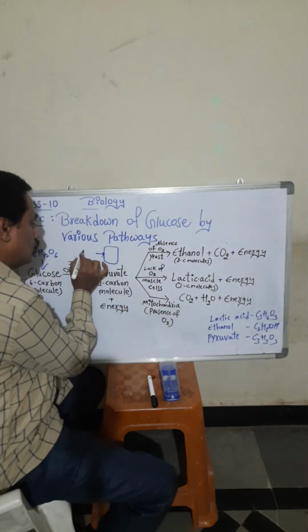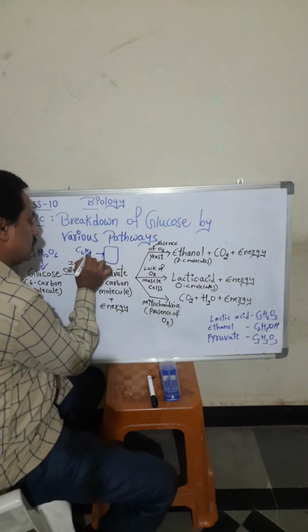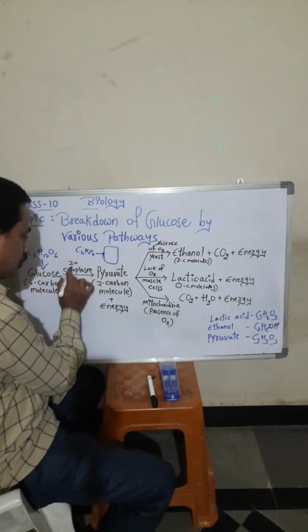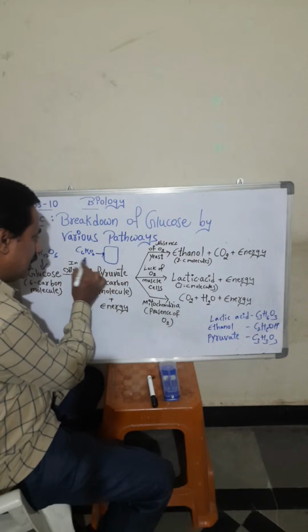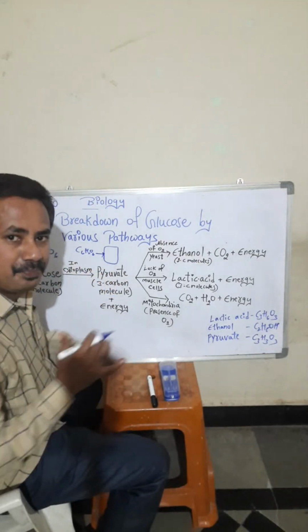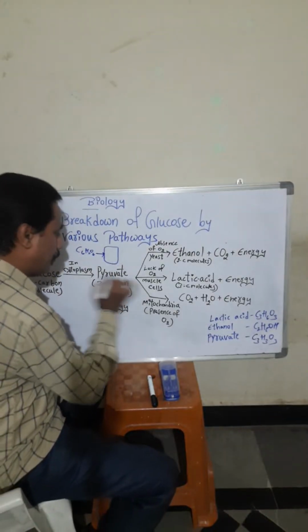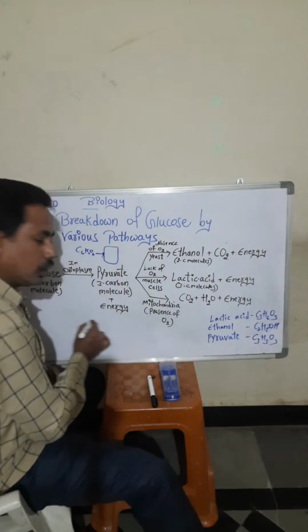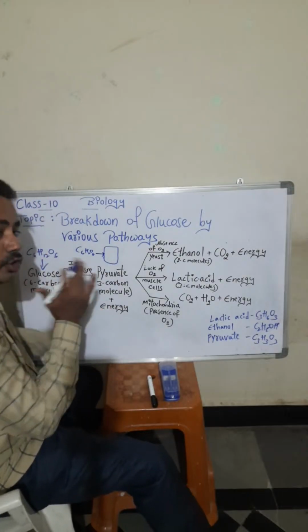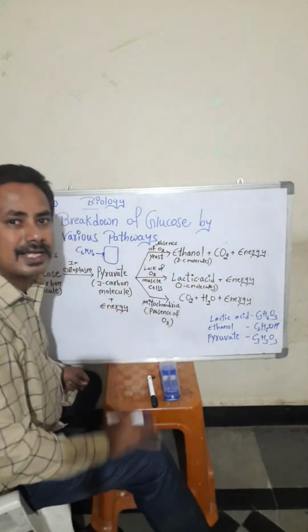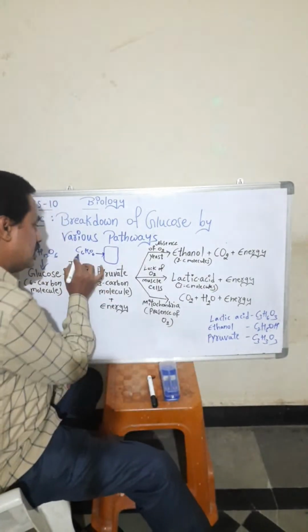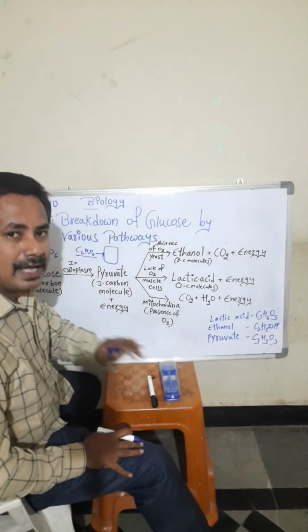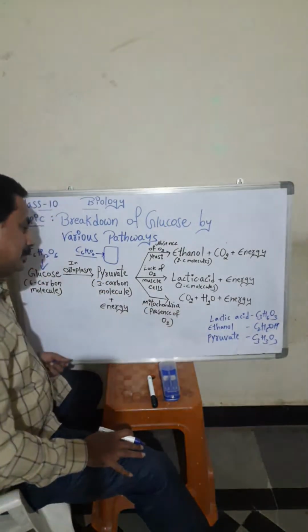In the cytoplasm, the glucose breaks down into pyruvate, a 3 carbon molecule, plus energy. Glucose breaks down into 2 pyruvates.